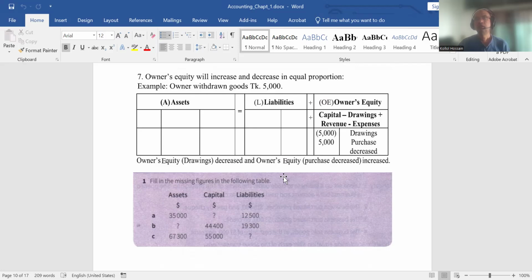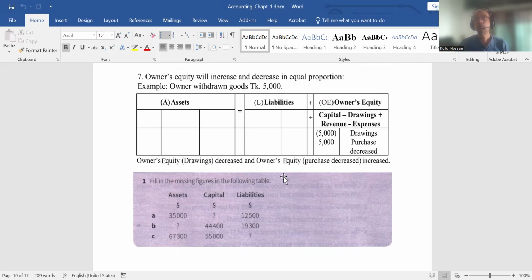So 5,000 will be decreased. Simultaneously, the owner has taken not cash, the owner has taken goods. Goods mean the goods purchased for the business. So when goods are purchased, it is an expense. So during the purchase, owner's equity was decreased by that amount.